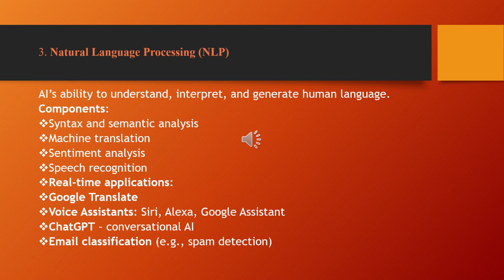Real-time applications are Google Translate and voice assistants like Alexa and Google Assistant. ChatGPT is a conversational AI; you can use text as well as voice. Email classification, that is spam detection, is also a good example of using NLP in AI.